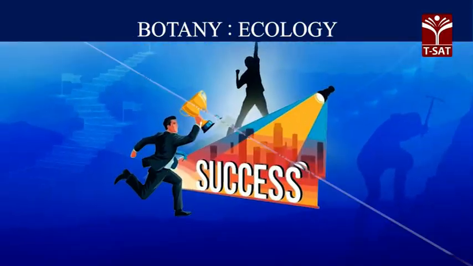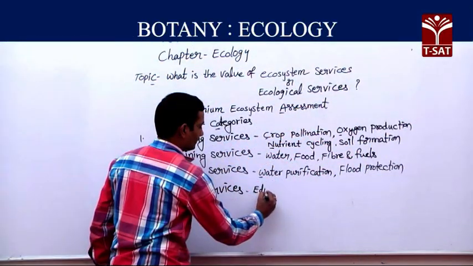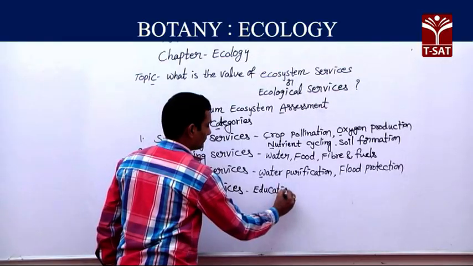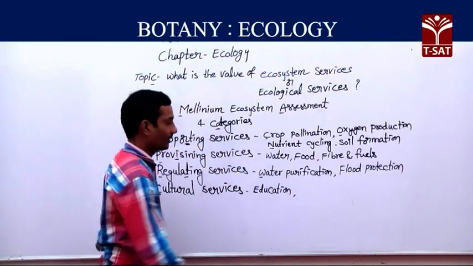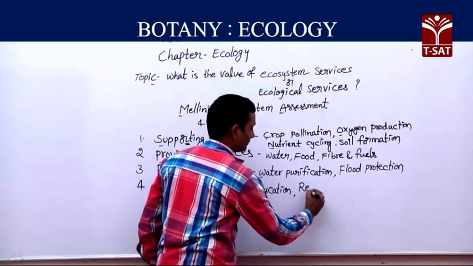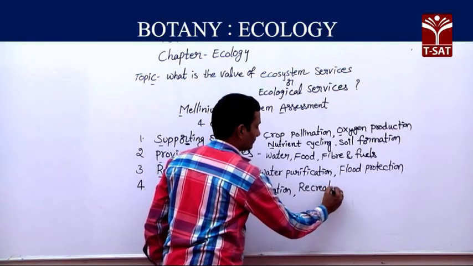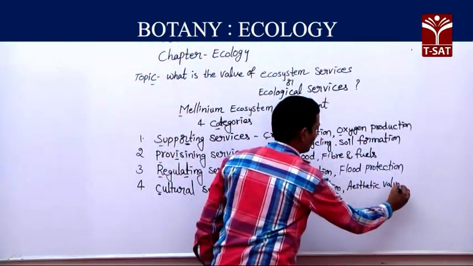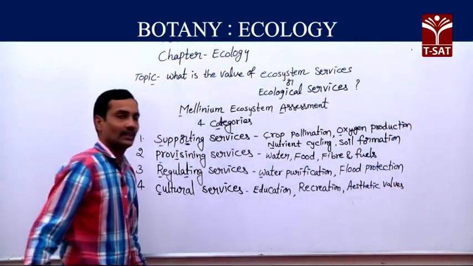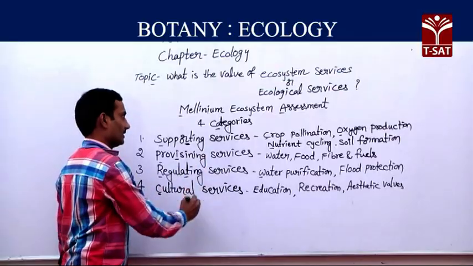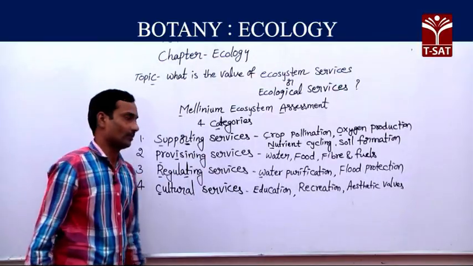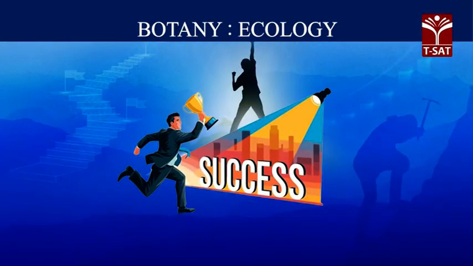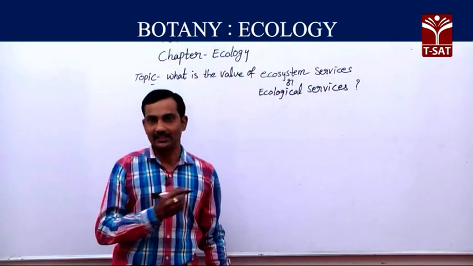Cultural services, education, recreation and aesthetic values, all these are placed in cultural services. This is the total given by the Millennium Ecosystem Assessment. Different types of services, percentage wise, we will see.